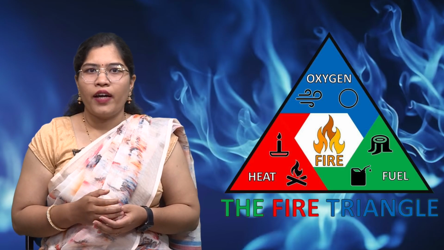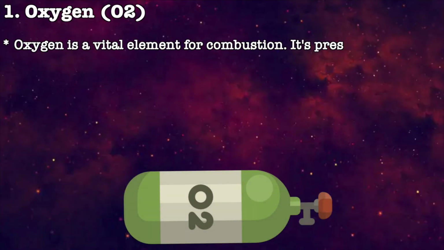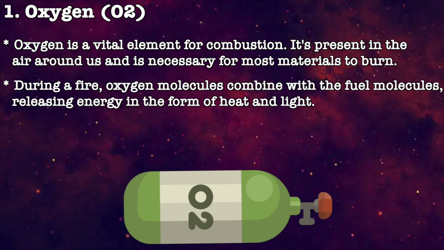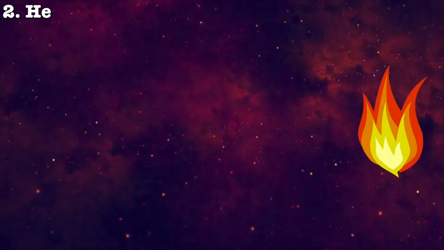These components of the fire triangle are, first, oxygen. Let us see about oxygen. Oxygen is a vital element for any combustion. It's present in the air around us and it's necessary for most materials to burn. During a fire, oxygen molecules combine with the fuel molecules, releasing energy in the form of heat and light. The oxygen concentration in the surrounding atmosphere determines whether or not a material will ignite or how quickly a fire will spread.